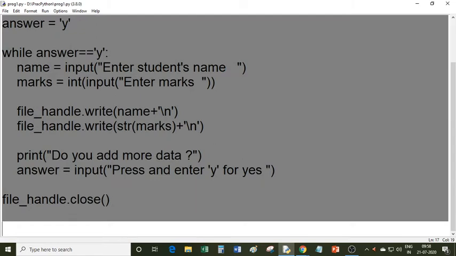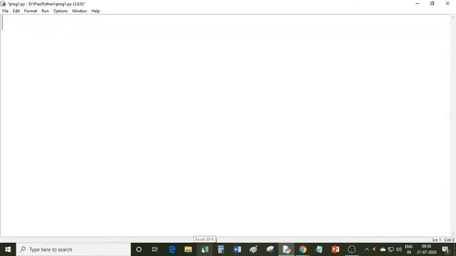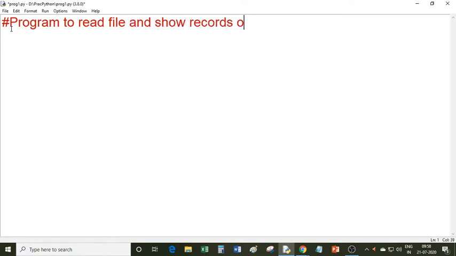I'm erasing it, and then put a heading. I am writing a comment. You know that comments are ignored by the compiler, and a comment begins from a hash sign. So I'm writing a program to read a file and show records on the screen.